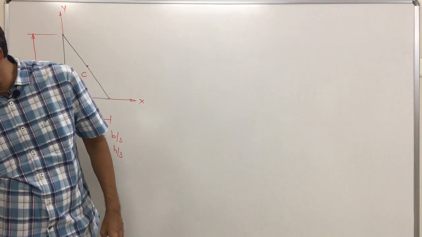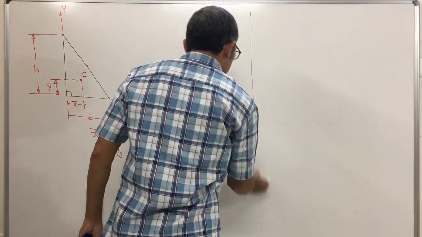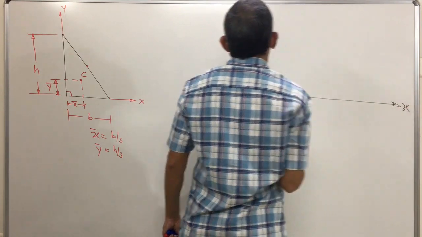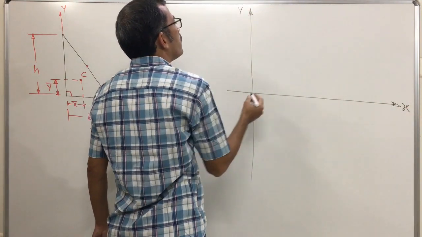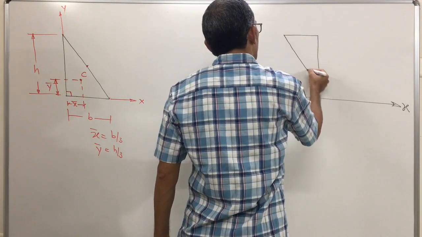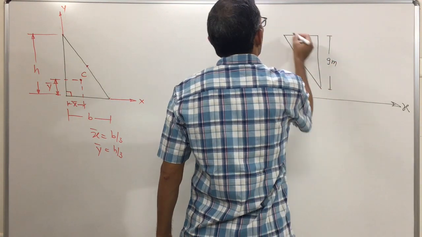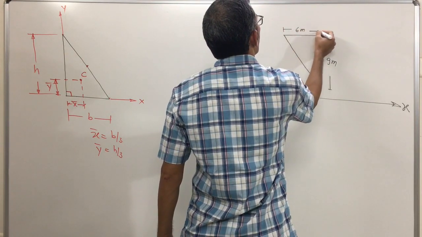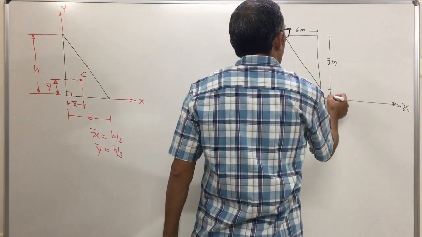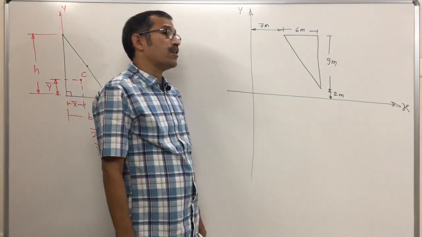Now if I take any triangular lamina, a right angle triangular lamina for example, suppose this one is my y axis, and this is the x axis. Now I'll give one triangular lamina, this one. This height is 9 meter and this base of the triangle is 6 meter. This distance is 7 meter from the y axis. This distance is 2 meter from the x axis. People ask what is the x bar and what is the y bar?